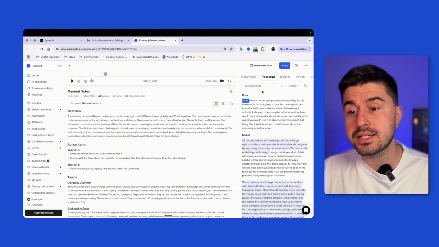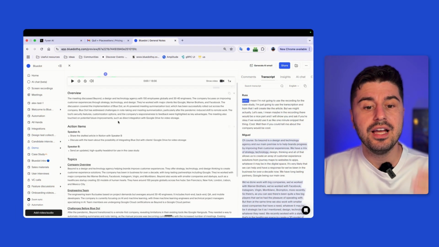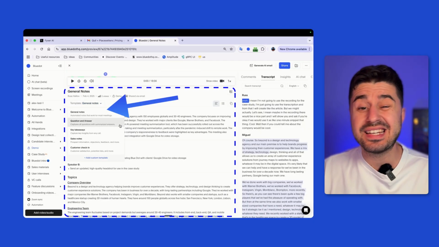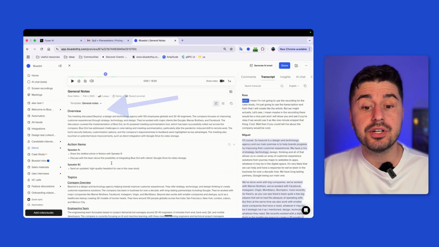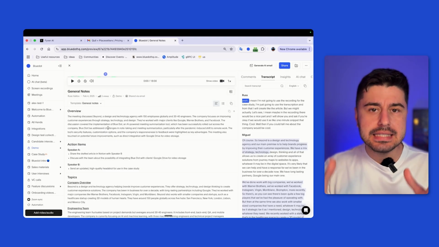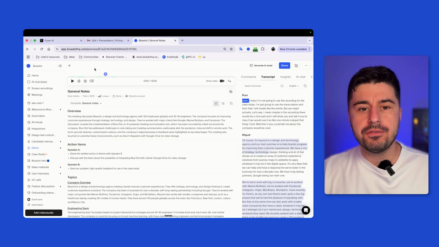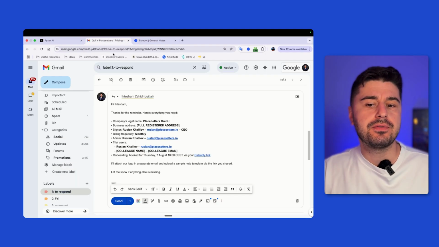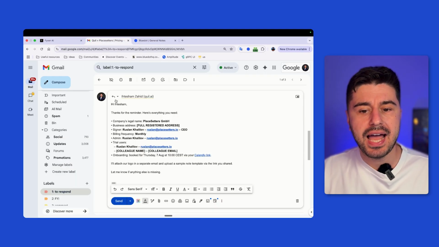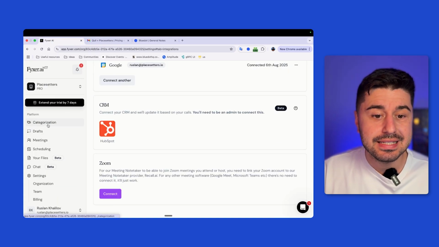And here's a real life example. On the right side, you have the transcript, the recording, and the AI summary, and you have different templates for AI summaries. You can even create your own template for AI summary. So this is a tool exactly designed for AI note taking. This is the best tool on the market for this purpose. While Fyxer, from my point of view, is the best for generating AI email answers, it's not exactly the best tool for note taking because it was not designed for that.